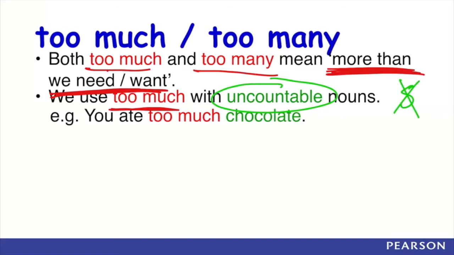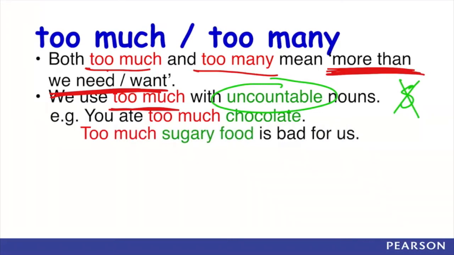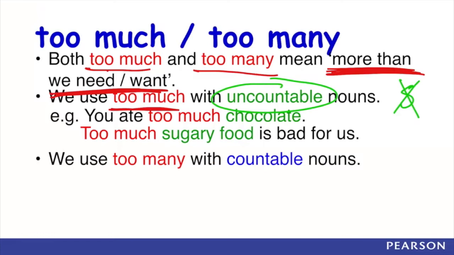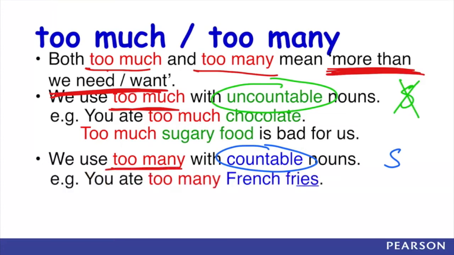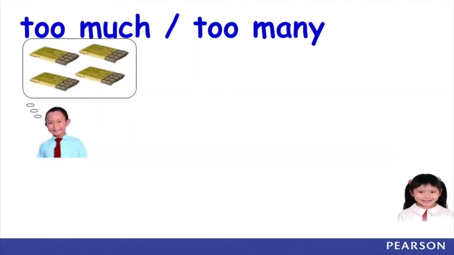For example, you ate too much chocolate. Chocolate is uncountable, so you use too much. Or you may also say too much sugary food is bad for us because chocolate is very sweet. And then, for countable nouns, that means those words usually end with an S, we will use too many. For example, French fries, you see the word es at the end. So it is countable and you may use the word too many.